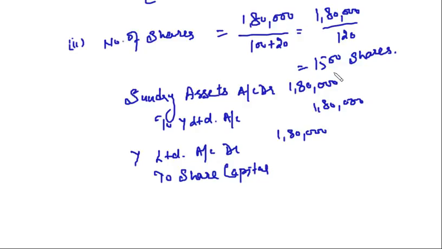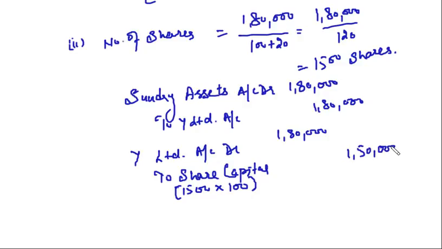You are issuing 1,500 shares at the rate of rupees 120. Out of that, 20 rupees is premium and 100 rupees is the face value. To the share capital you will transfer only the face value. So 1,500 shares multiplied by 100.